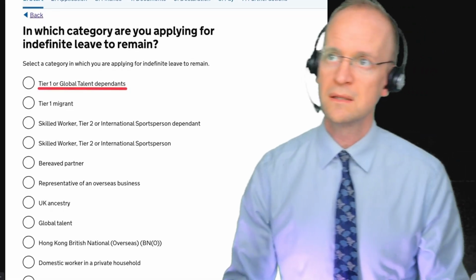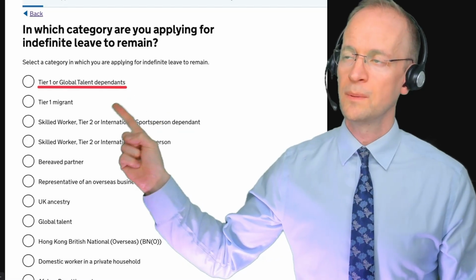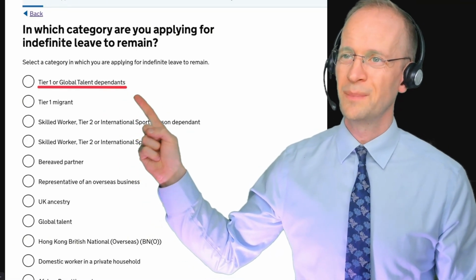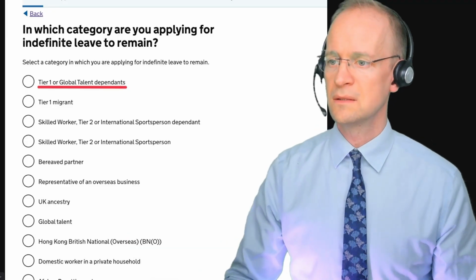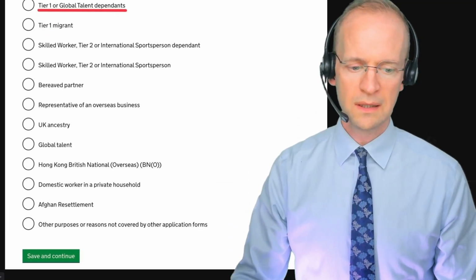The Set O form then takes you to this page. It asks you to select a category in which you're applying for indefinite leave to remain, and this is the one, Tier 1 or Global Talent Dependents. Again, they haven't updated it. It shouldn't really say Tier 1 at the moment. It's the Global Talent Dependents one, our first subcategory you can click on.